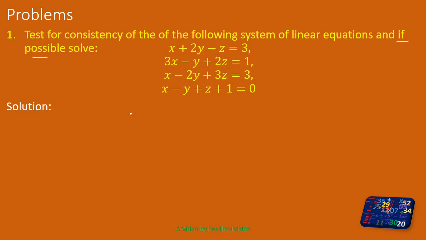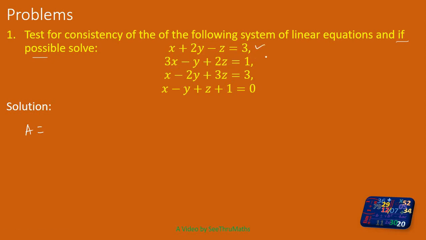Since these steps are familiar to us, I am just going to give a little explanation. First I will write the coefficient matrix A. Before that, check whether the variables are in order. It is x, then y, z in all three equations. Then on the right-hand side come the constant terms. Here it is okay.